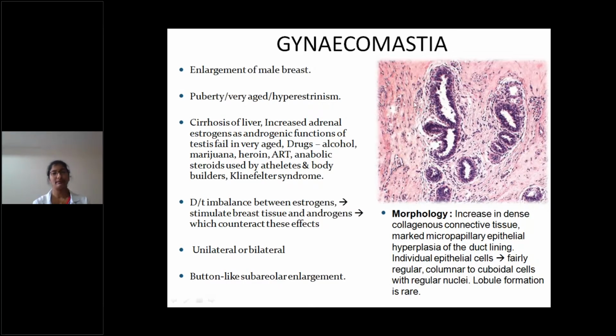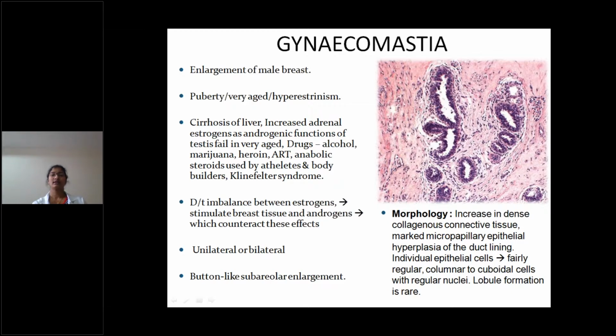Gynecomastia is enlargement of the male breast. Puberty, very aged people, or hyperestrogenism cause gynecomastia, and other causes are cirrhosis of liver, increased adrenal estrogens, androgenic functions of the testis, or drugs like alcohol, marijuana, heroin, ART, anabolic steroids used by athletes and bodybuilders, and Klinefelter syndrome. These are all the causes of gynecomastia. It is due to imbalance between estrogens, which stimulate breast tissue, and androgens, which counteract these effects. It is unilateral or bilateral, and button-like subareolar enlargement is seen.